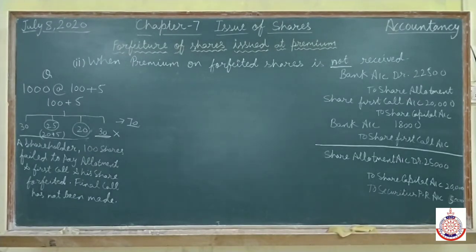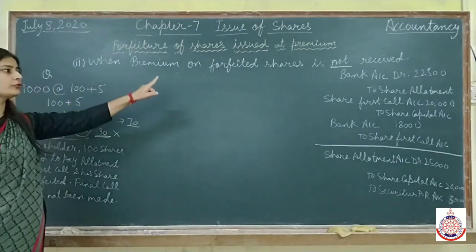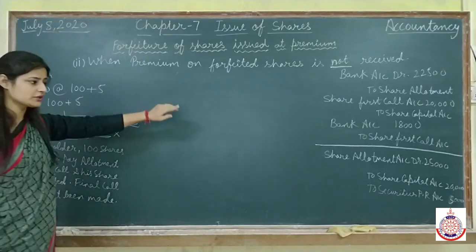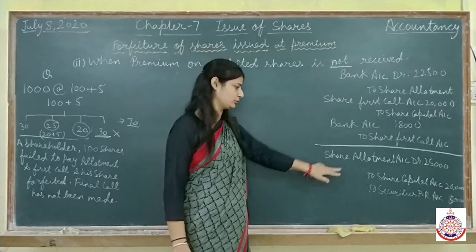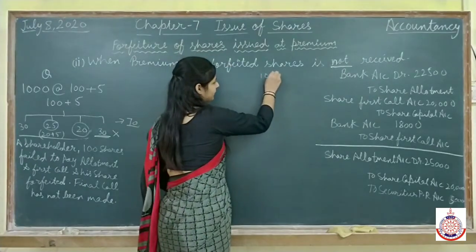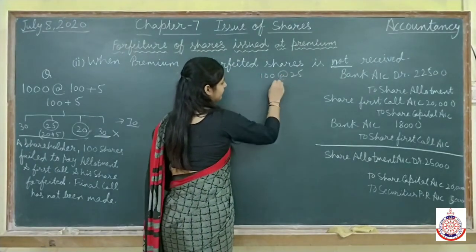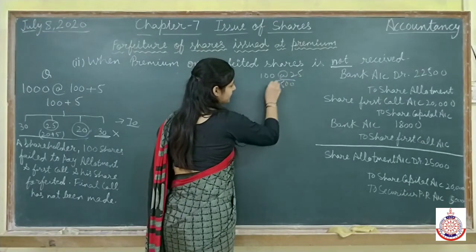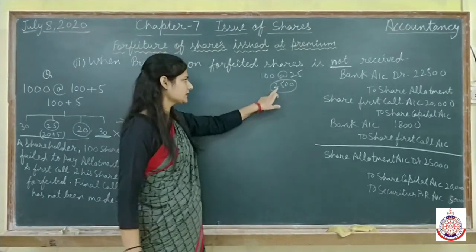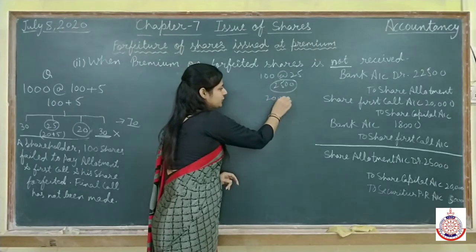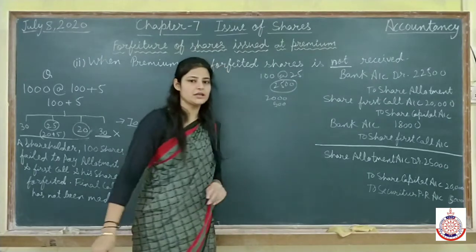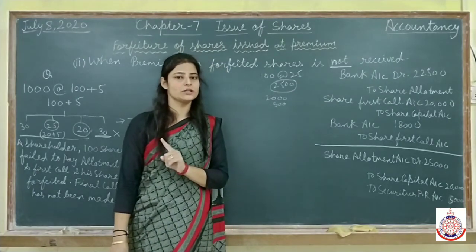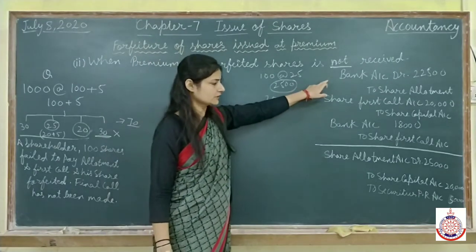Now come to the entry for cancellation. Now in this question the premium on forfeited shares is not received. Here the person has not paid the allotment amount also. Total 100 shares at the rate of 25. It means total 2,500 he has not paid. Of this, 2,000 is related to the allotment amount and 500 is related to the security premium, which he had not paid yet. Clear?